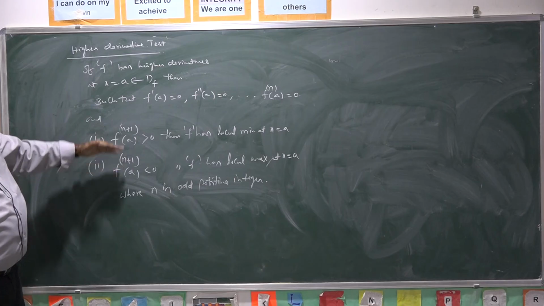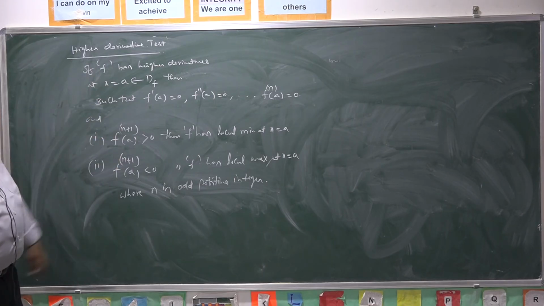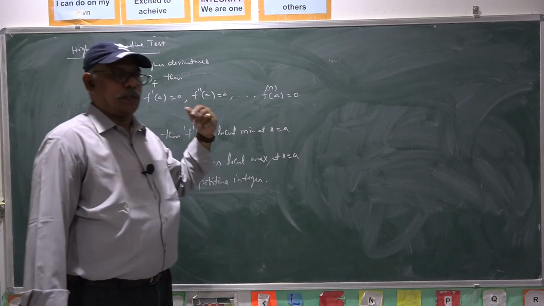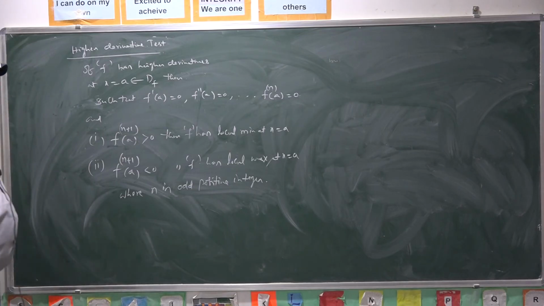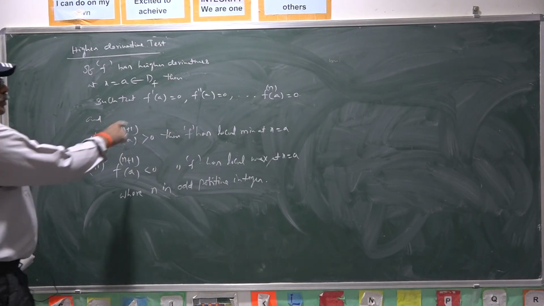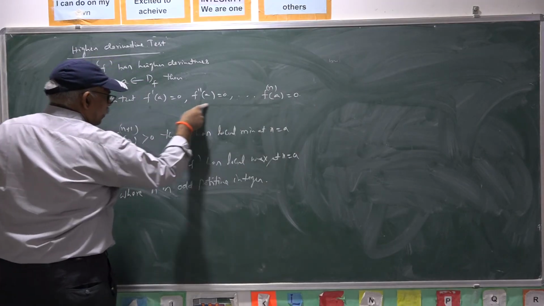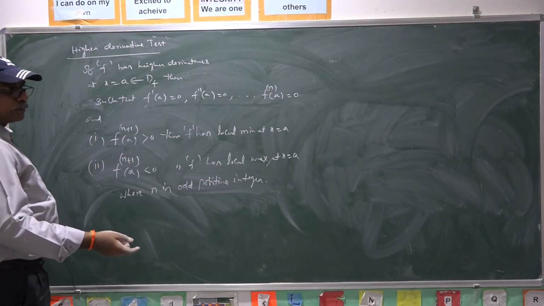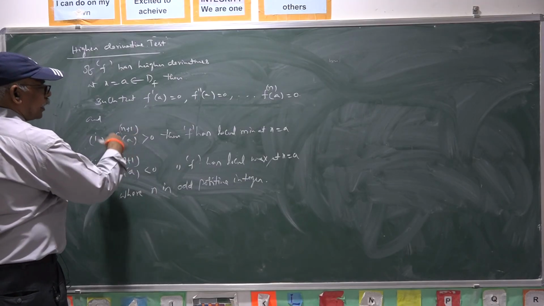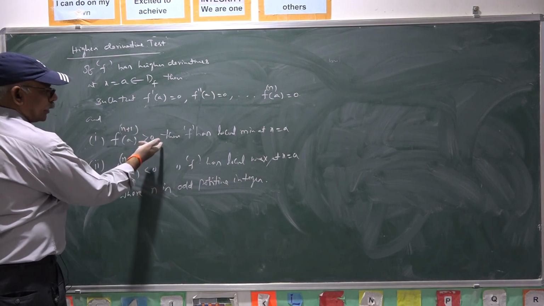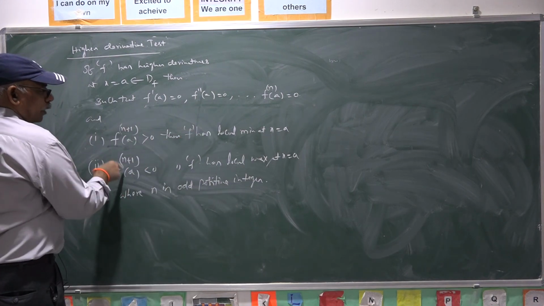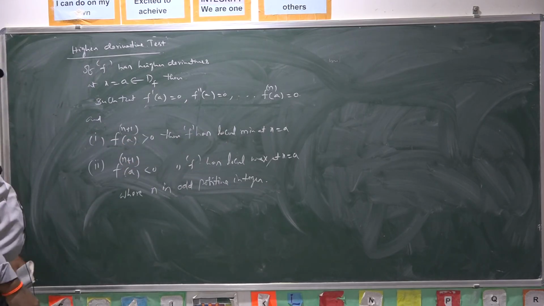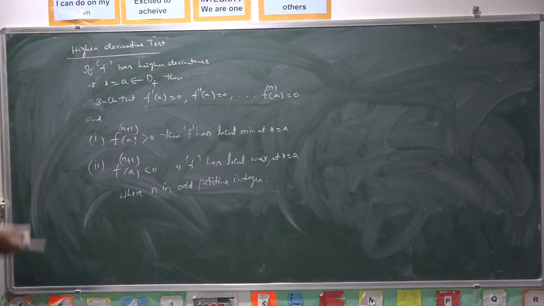So this is called the nth derivative test, or higher derivative test, for finding local minima and local maxima, the nature of the function. So all the previous derivatives up to the nth derivative must be 0 at x equal to a, where n is odd. If the immediate derivative, the n plus 1th derivative, is greater than 0, then local minima at a. If the n plus 1th derivative is negative, then local maximum at x equal to a. So this is the higher derivative test.